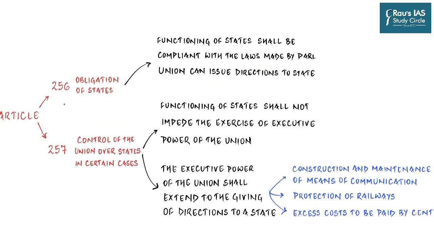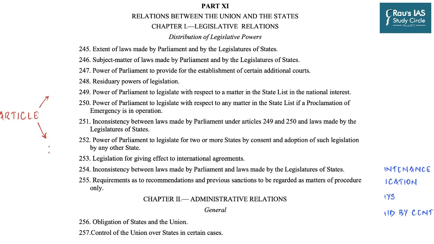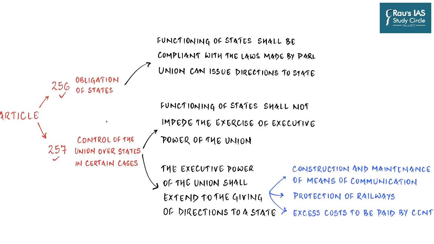Alright, so articles right now in focus are Article number 256 and Article number 257. And both come under the chapter of administrative relations under Part 11 of the Constitution of India, which deals with the relations between the union and the states. Now, before going into understanding the provision of these articles, we need to understand why the constitution makers devised this kind of mechanism which provides for enforcement of laws by the center to the states.